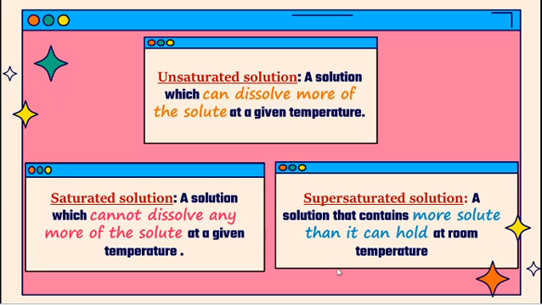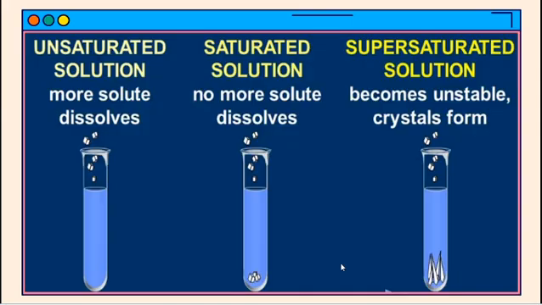And then supersaturated solution. In a saturated solution, while we give heat, we can add more solute. But after that, when we start cooling, they form crystals. You can understand by this picture. Unsaturated solution means we can dissolve more solute. But in a saturated solution we cannot dissolve any more solute. And a supersaturated solution becomes unstable because we have added more solute, and after that it starts forming crystals.